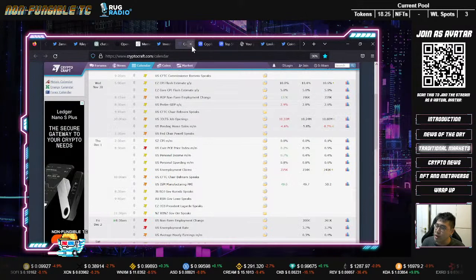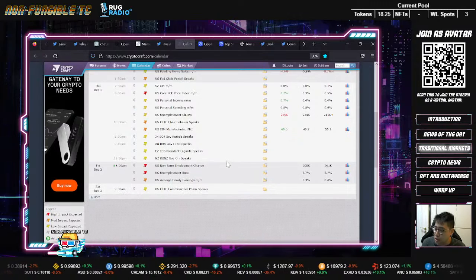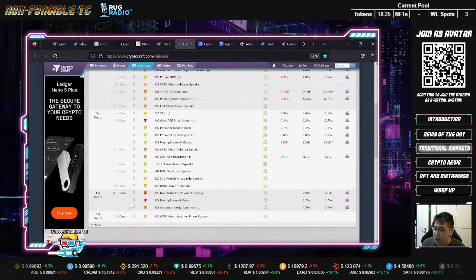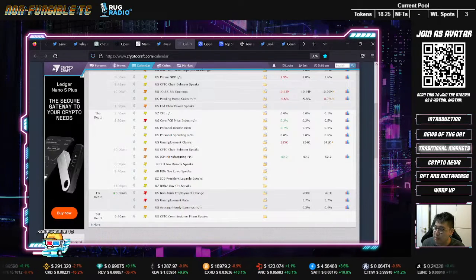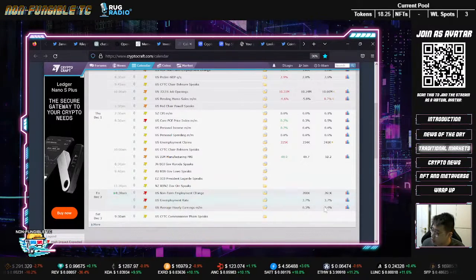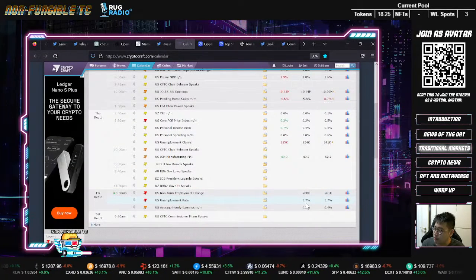And what you can do is that for me, every day I go to cryptocraft.com/calendar and just look at the news, right? So actually, in 1 hour's time, the U.S. non-farm employment will come up. The U.S. unemployment rate will come up, right? If you look at this, the forecast unemployment rate for the US is 3.7%.